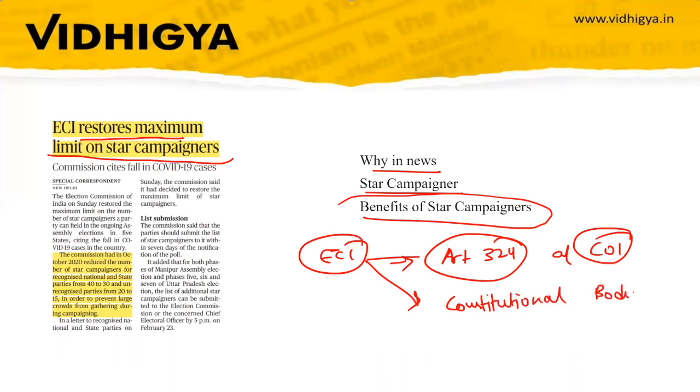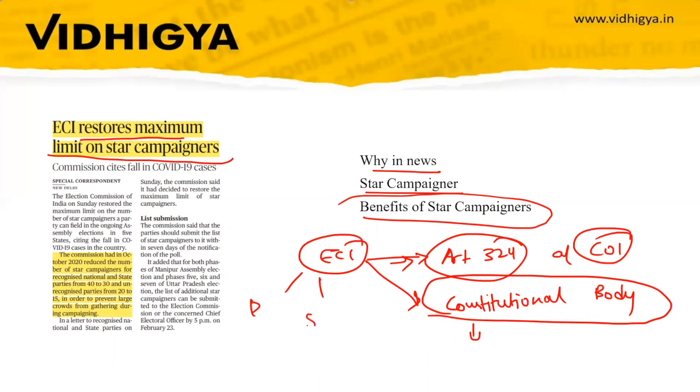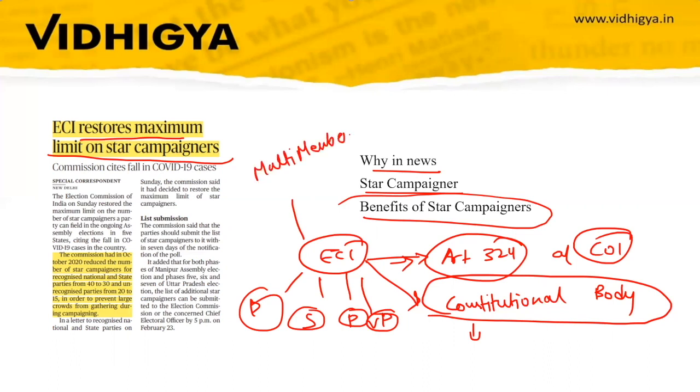What does it mean by constitutional body? It means that it is a body which is provided within the constitution. Article 324 provides for an Election Commission of India to conduct elections for parliament, state legislature, president and vice president. It is a multi-member body. Earlier it was a single member body, then it became multi-member. It is currently a 3-member body, 1 chairperson and 2 other persons. So this is the basic you have to remember related to Election Commission of India.